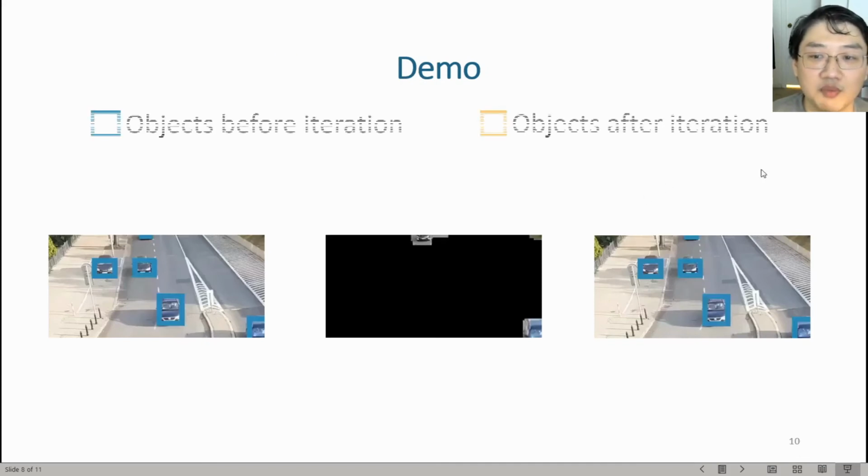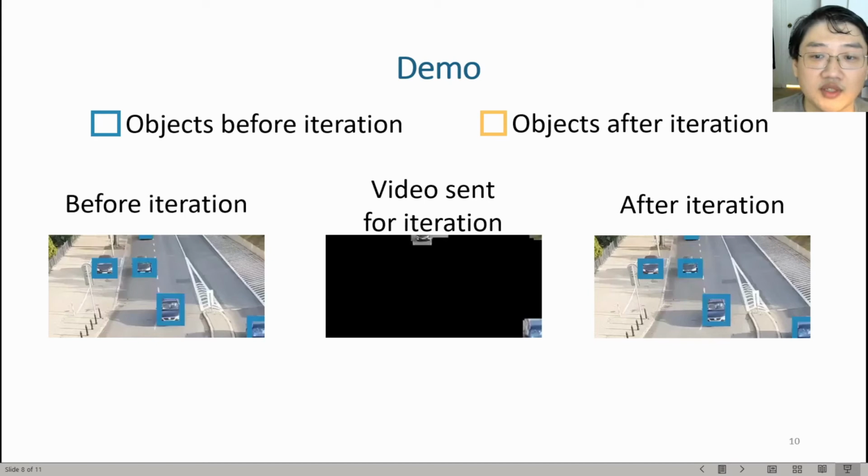Here, we use a blue bounding box to mark the objects detected before the iteration and use an orange bounding box to mark those objects detected after the iteration. The first video shows the detection results before the iteration. The second video shows the video the DDS sent for the iteration. The third video shows the detection results after the iteration. So now, let's watch some videos.